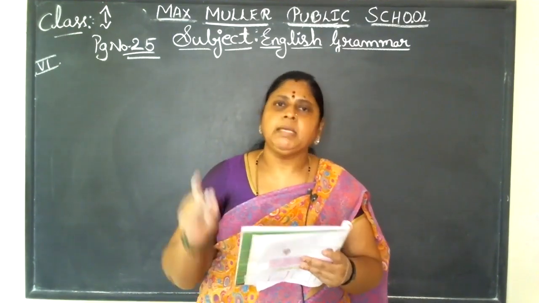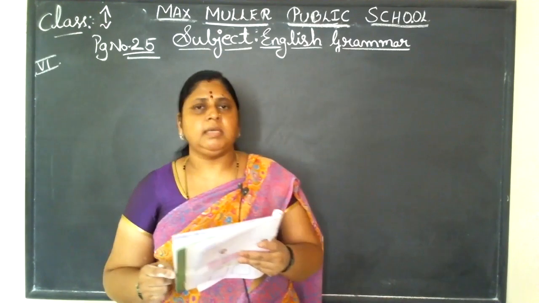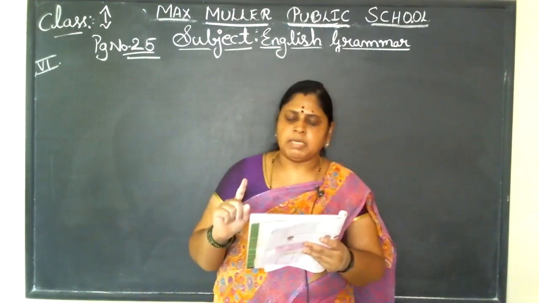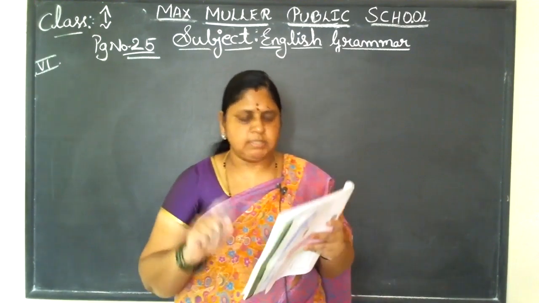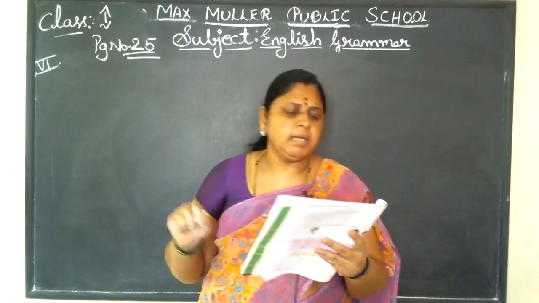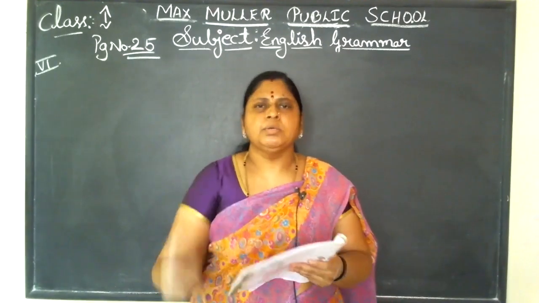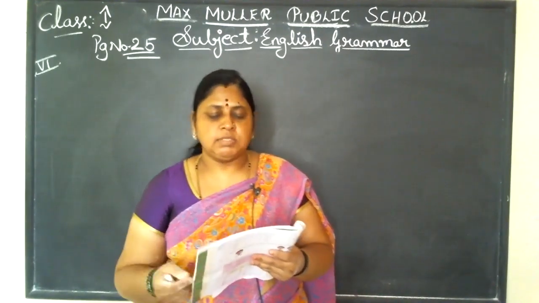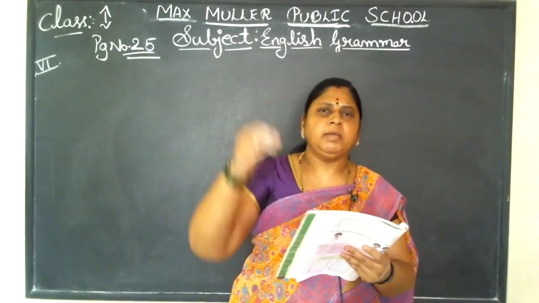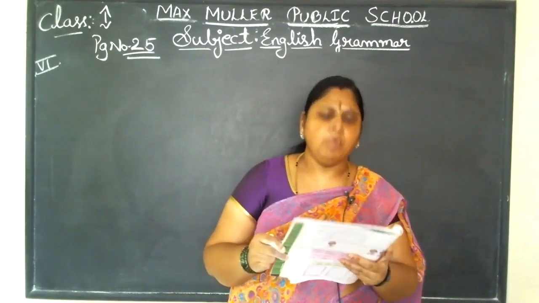There is a monkey on the tree. Who is sitting? Monkey is sitting inside the tree. 2 boys are under the tree. You can see in the picture, 2 boys are standing below the tree. The monkey is giving them mangoes to eat. So see, the very good monkey, it is plucking the mangoes and giving it to the boys.